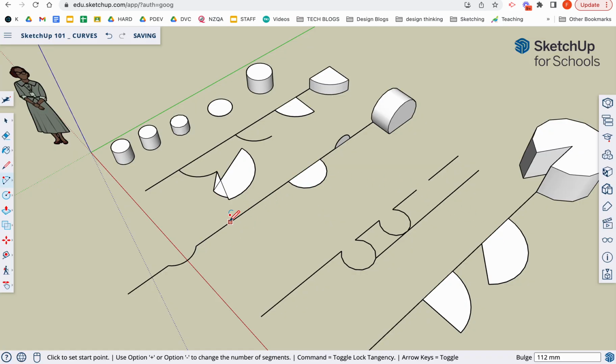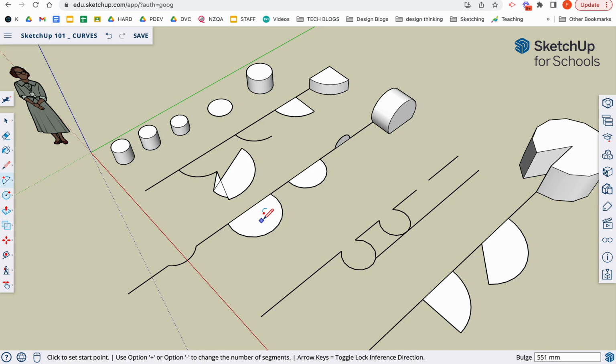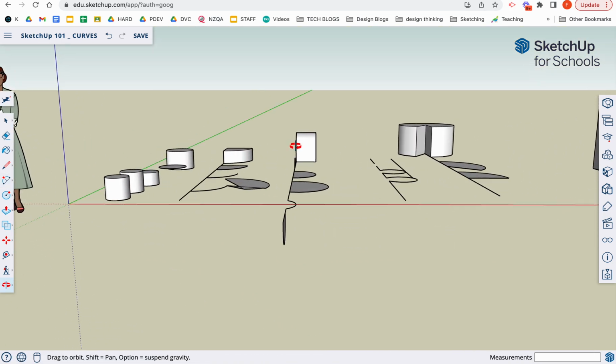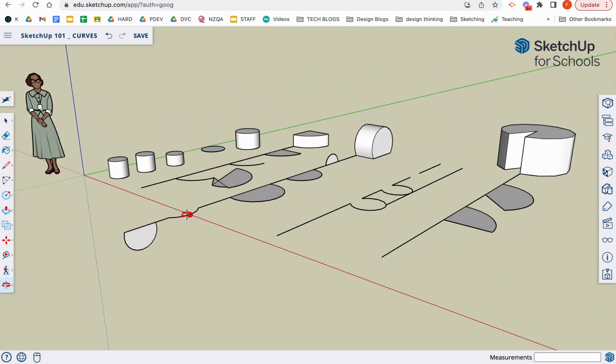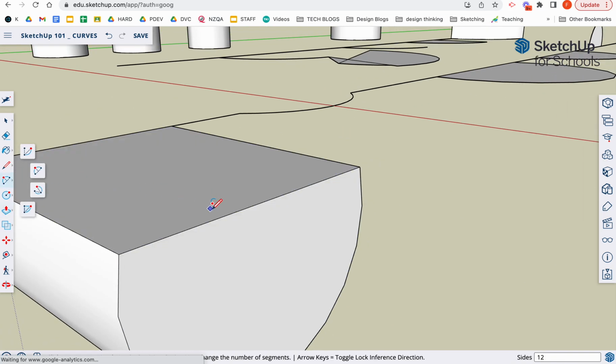Then it will fill in, be a surface, and you can also set that once you're starting to draw it, if you want that curve to be vertical, you can do that as well. So if we go enter, I'll rotate around so you can see that voila, it has gone to that axis. Okay, pretty nice.